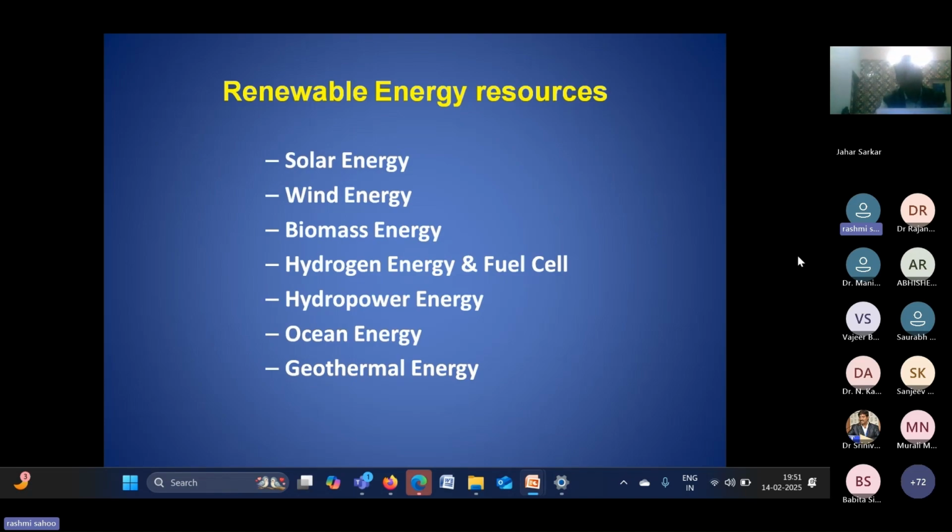Hydrogen energy is a growing energy source nowadays, and not only for power generation, we also consider the transportation system going for hydrogen energy. So this is one of the future energies being considered.